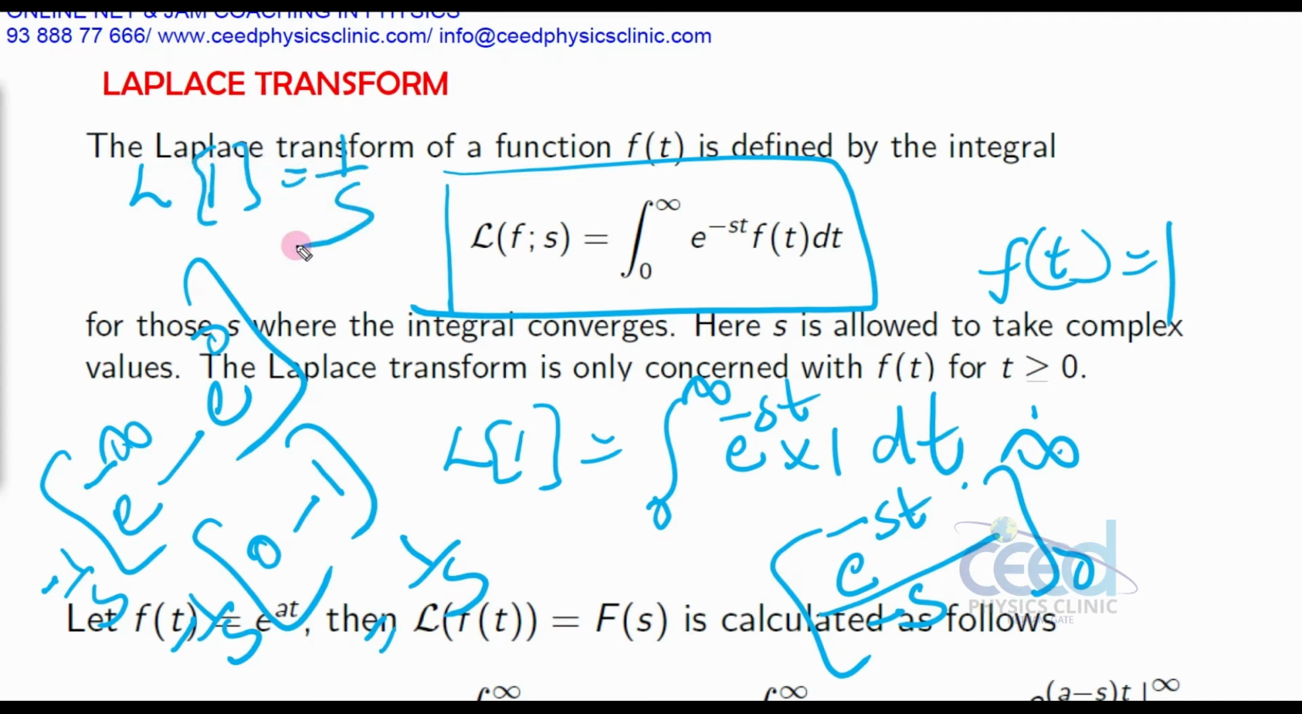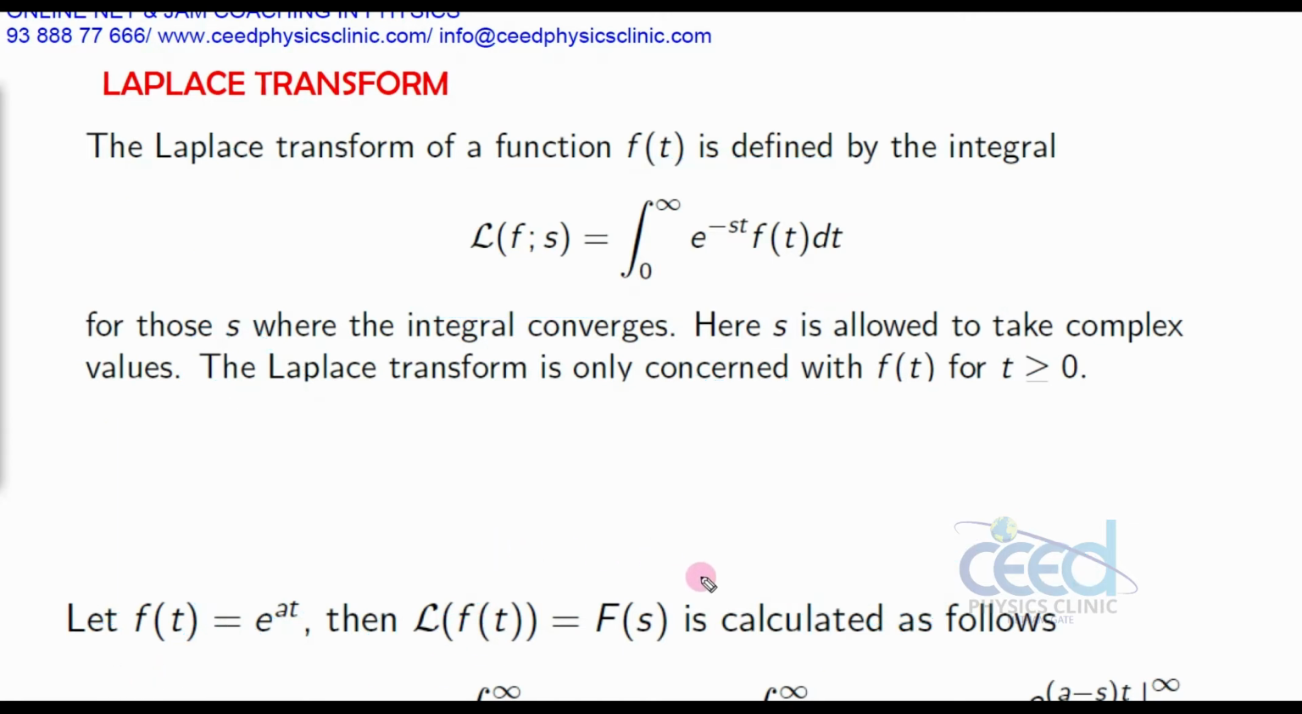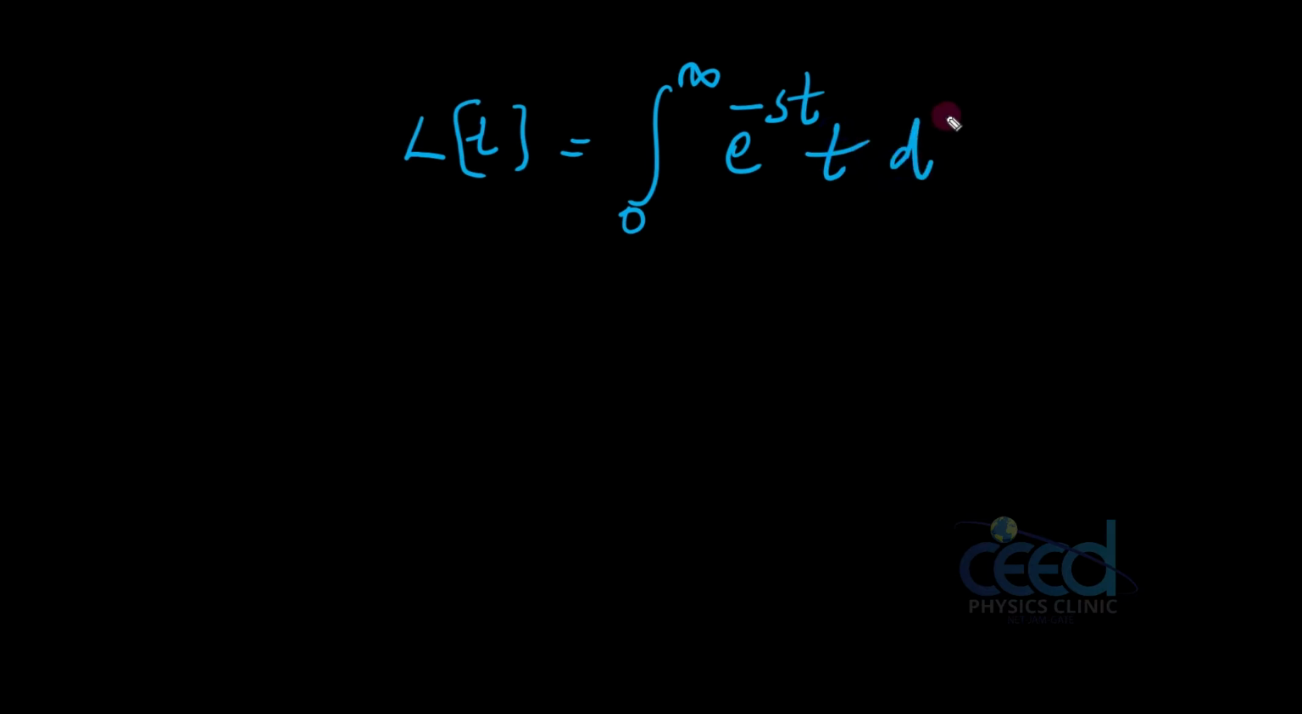Okay, now let us find what is Laplace of t. We have seen what is Laplace of 1. Now let me go to the blackboard. So to find Laplace of t, my expression is integral 0 to infinity e raised to minus st f of t dt, that is t, so t dt.